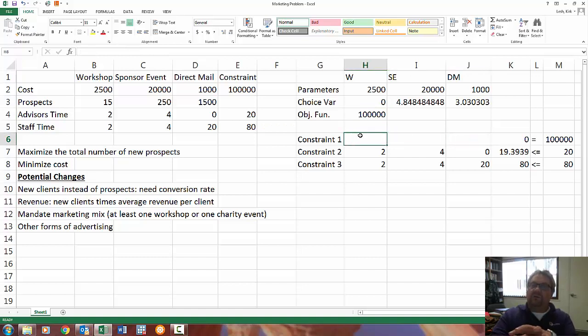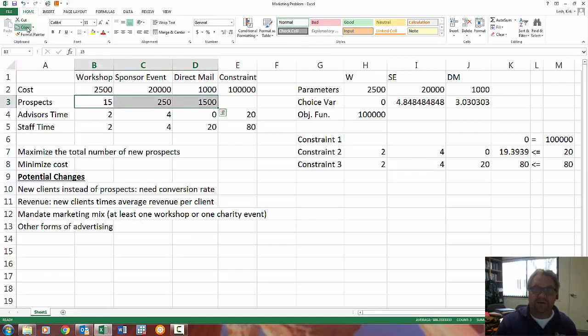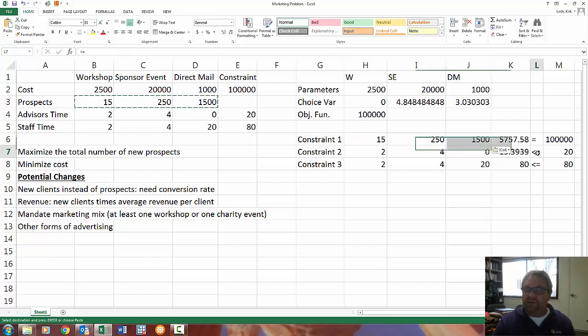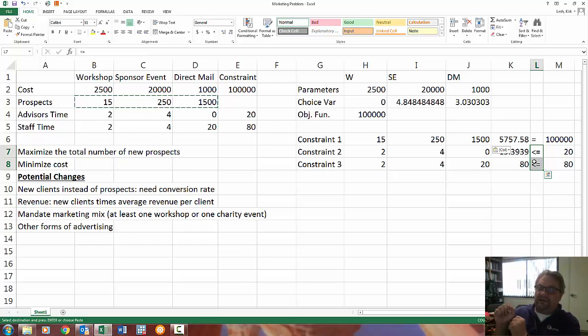Now constraint 1 is going to be the prospects per marketing channel. Now I've got a few other things to do here. These 2 constraints are still less than or equal to, right? Because I put a maximum on the number of hours I'm willing to work and that my staff is willing to work. What has to change is this.